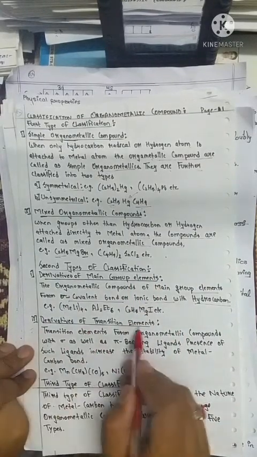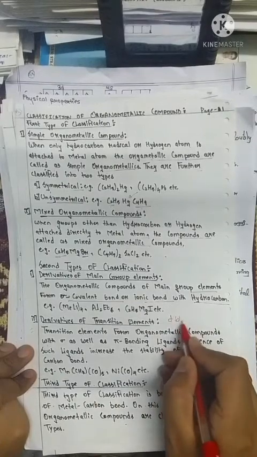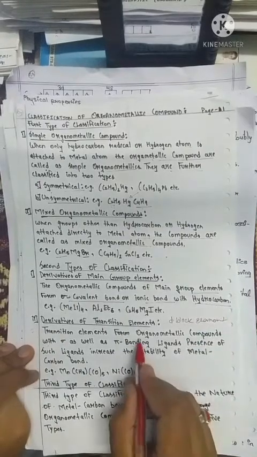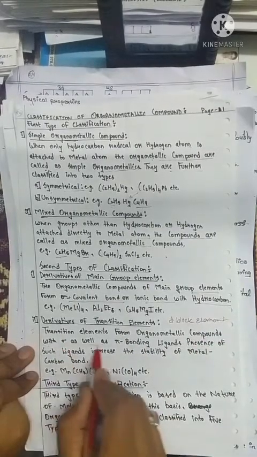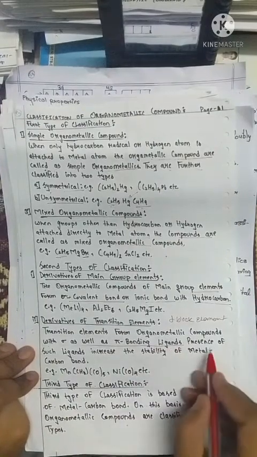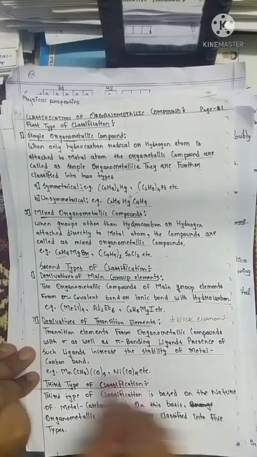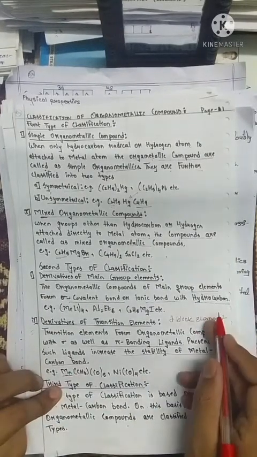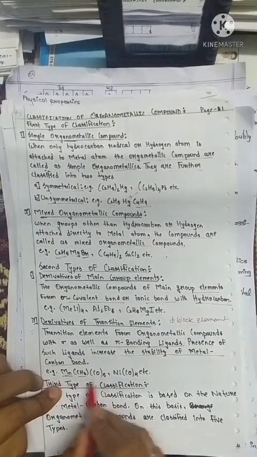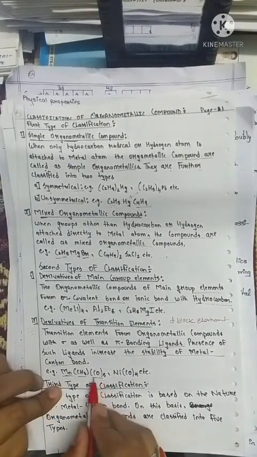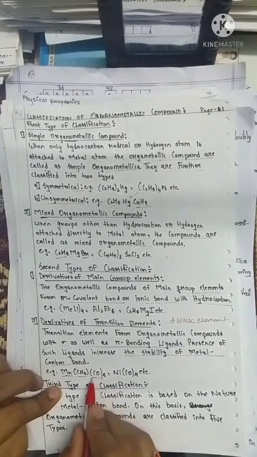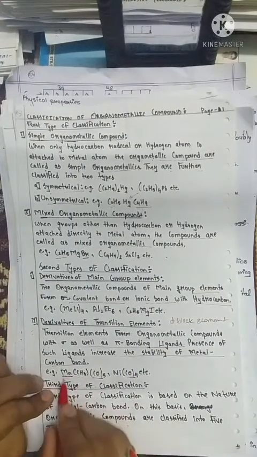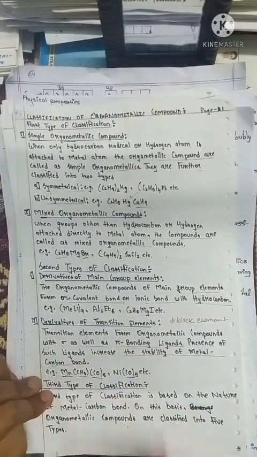Second type is derivative of transition element, that is the D block element. So transition metals form organometallic compounds with sigma as well as pi bonding ligands. It is important: presence of such a ligand increases the stability of the metal carbon bond. Just see, manganese comes from the D block element and it is attached to methyl as well as CO, that is carbonyl group, five carbonyl groups. Nickel is attached with four carbonyl groups and they are D block elements. That's why this type of compound is considered as derivative of transition element.